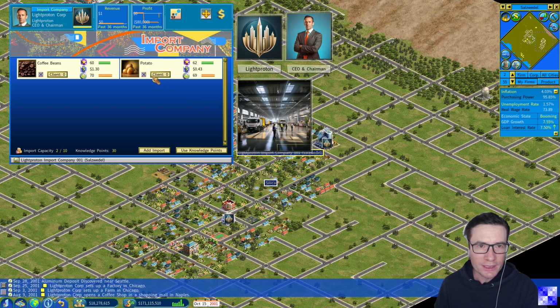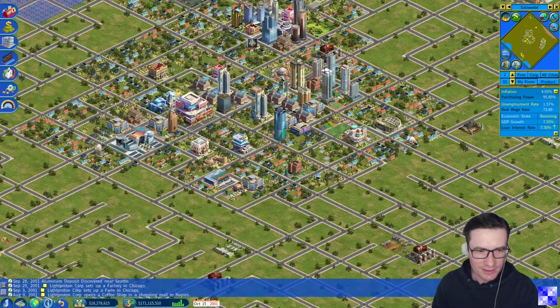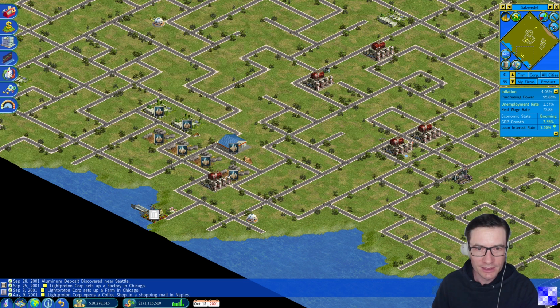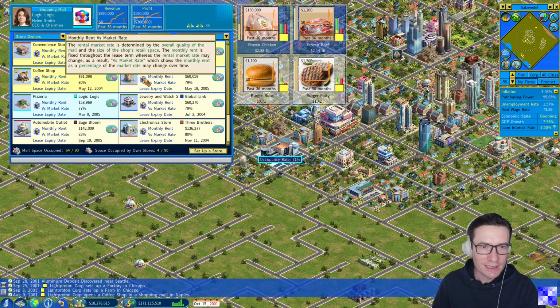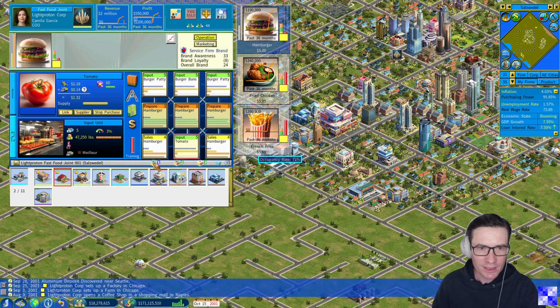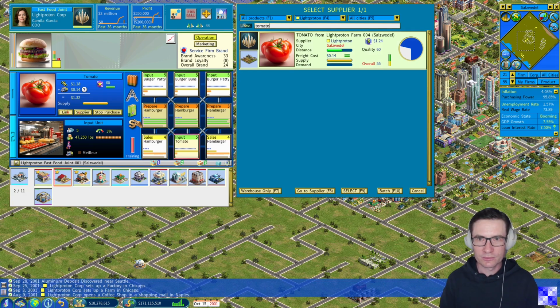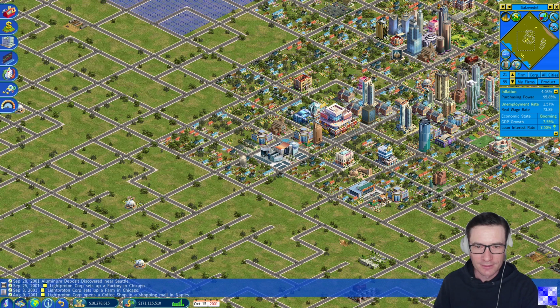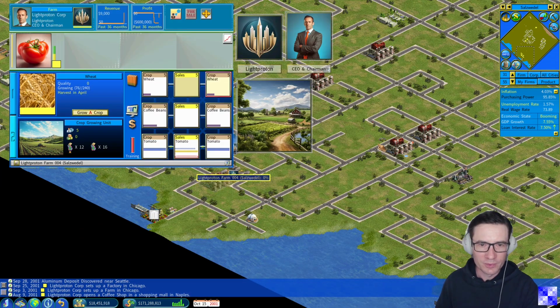Here should be no one anymore being provided with potatoes. Yeah, this is true. And I think tomatoes are also now available. Yes, they are also now available here. So we will also link in all of the fast food joints where hamburgers are prepared to tomatoes. Link tomato from ourselves. Batch, and this time again all. This should be 15, yes. And this would be enough. 2 crop growing units should be enough at this stage. Probably when the company grows a lot, it will not be enough, but for now it's okay.